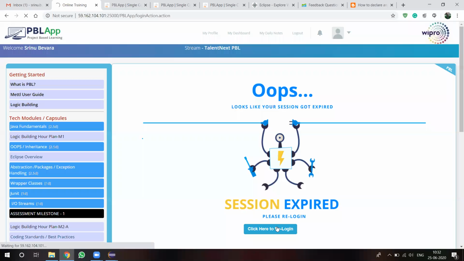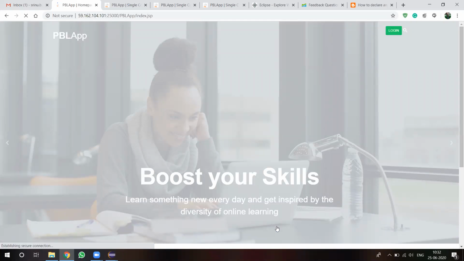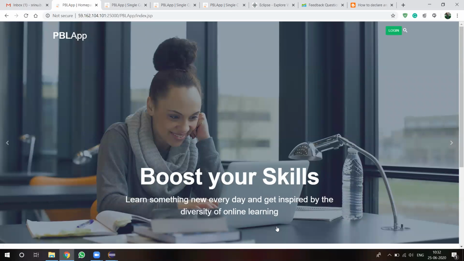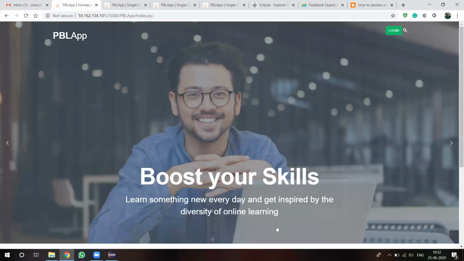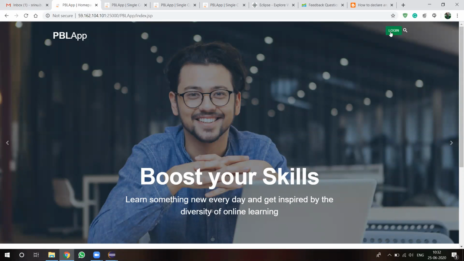Uninstall your Chrome once, install it again and try again. I will check it. Otherwise, if you feel the problem is with your account, ask your friend to log in to their account on your system and check it. If your friend's account is working properly, then we will ask the Wipro people. Otherwise, we have to think about your browser. Clear?